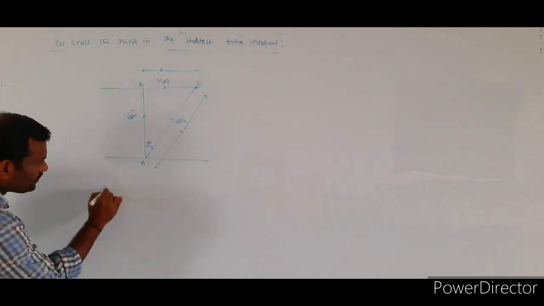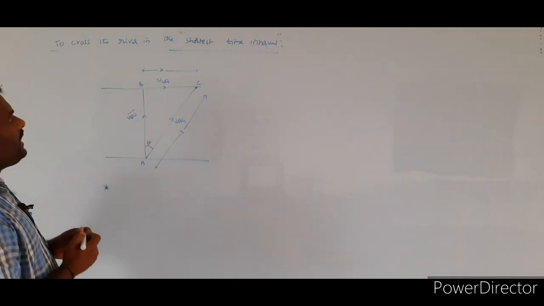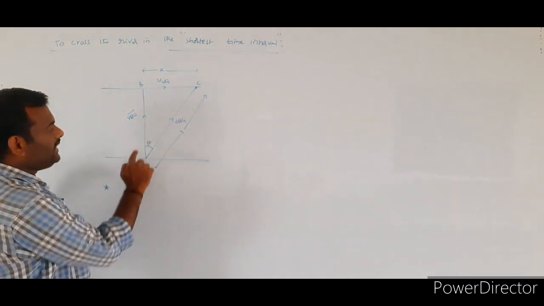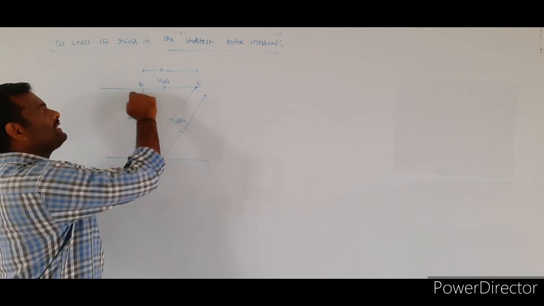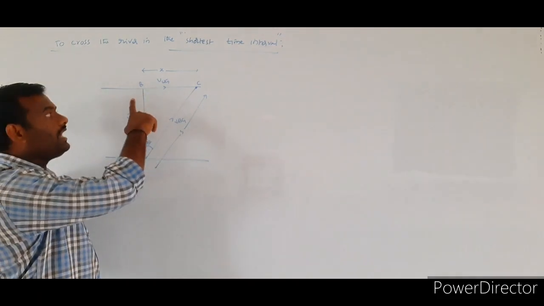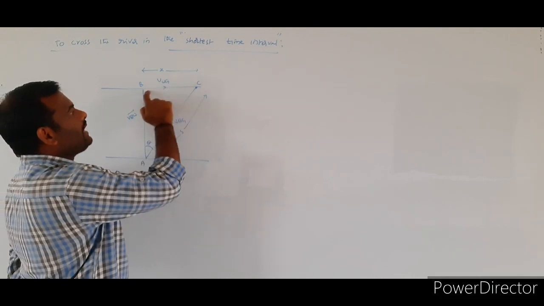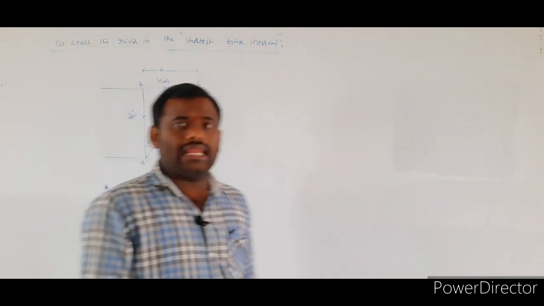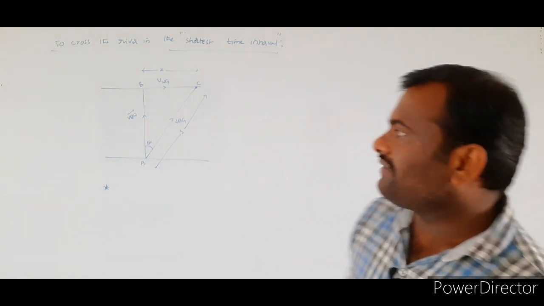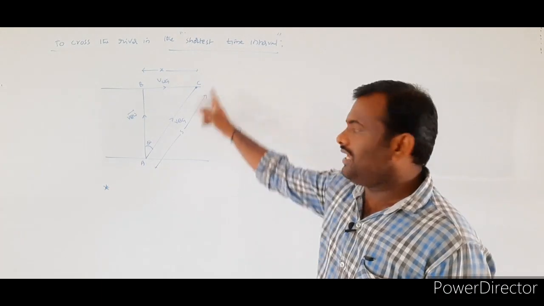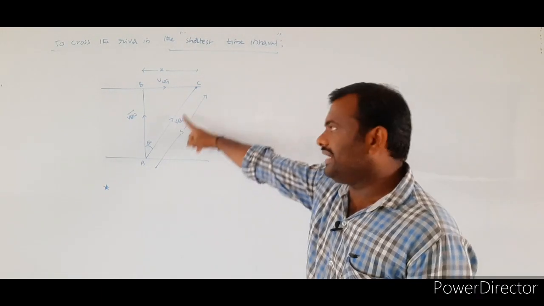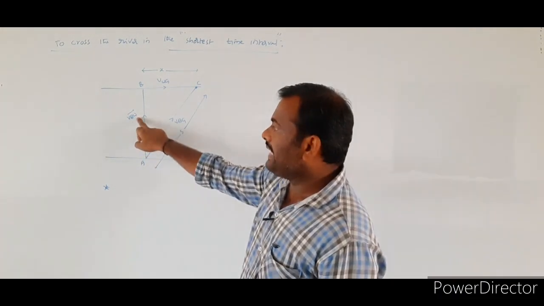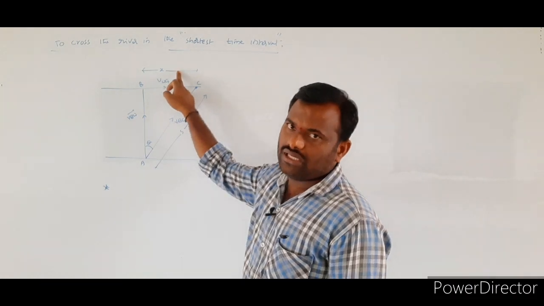So according to the triangle law of vector addition, here we consider the right angle triangle ABC. From the diagram, the first vector will be taken along AB, the second vector will be taken along BC, and the closing side will be given by AC. First vector will be taken from A to B, and the second vector from B to C, and the closing side will give the resultant. Therefore A to C will give the resultant of VBW bar and VWG bar.